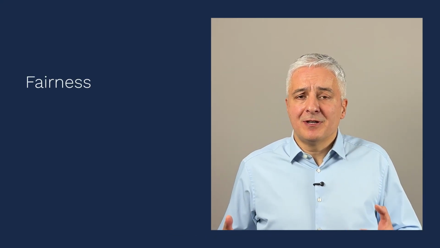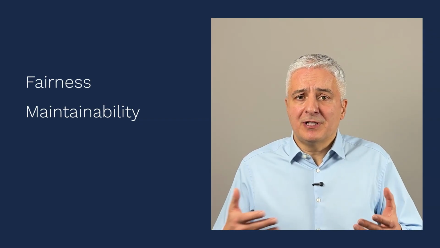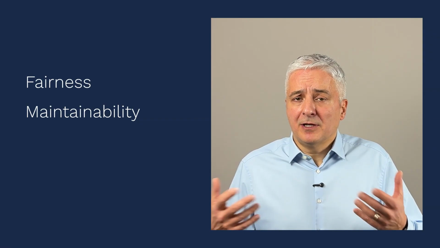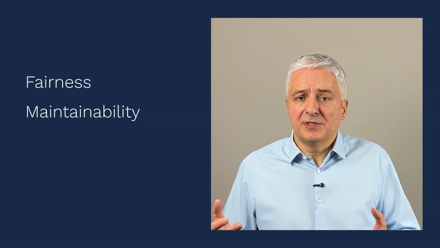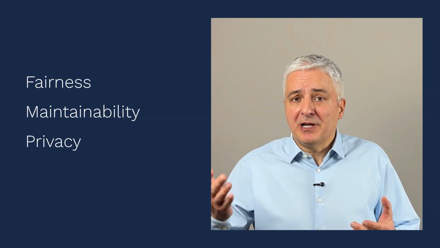The next objective is maintainability, which basically means the ability of companies that are running these AI systems to improve them, to change them, and basically ensure that they meet some new requirements, for example, new security or privacy requirements. And the next objective is privacy itself.